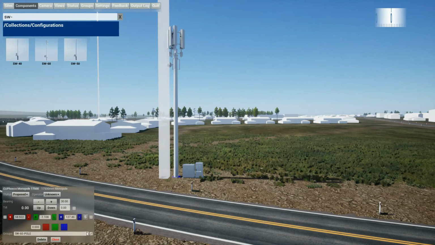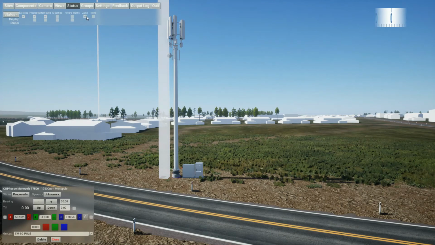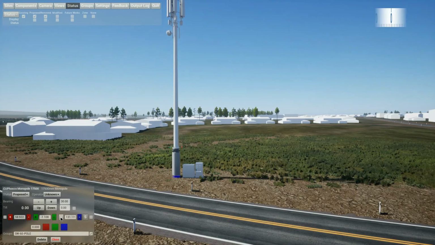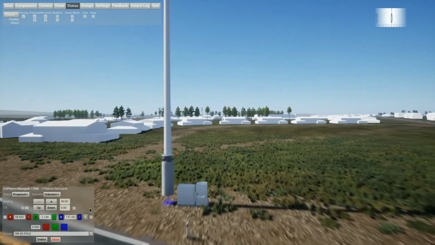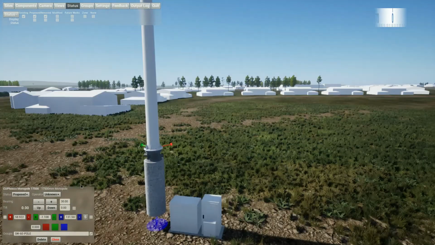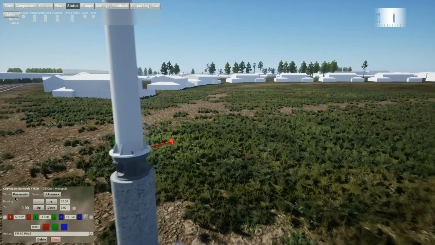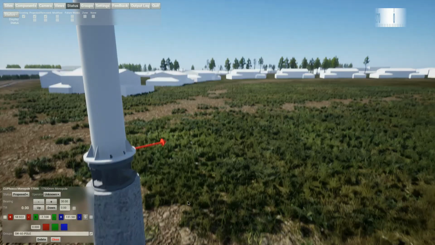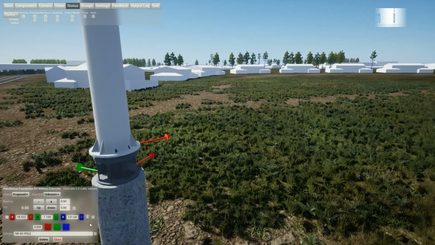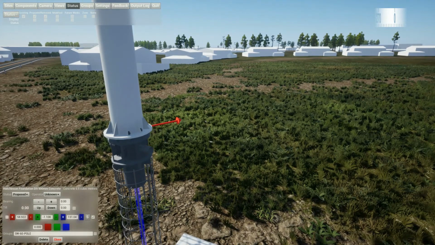I just want to show you something here with any of these structures. I'm going to turn off the pole locations, and as I raise the structure, you can see that we have in fact the entire structure, including the foundation, which they call the root foundation, and the concrete. We can actually turn off the concrete piece itself, and you can see there's the reinforcement cage.